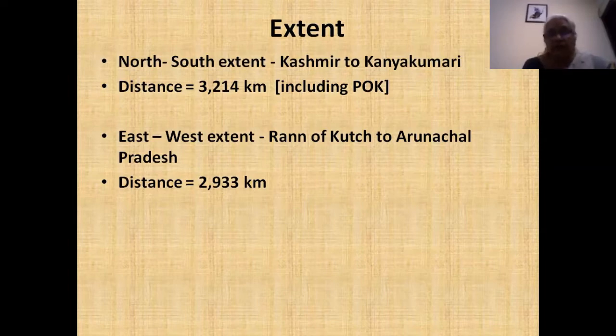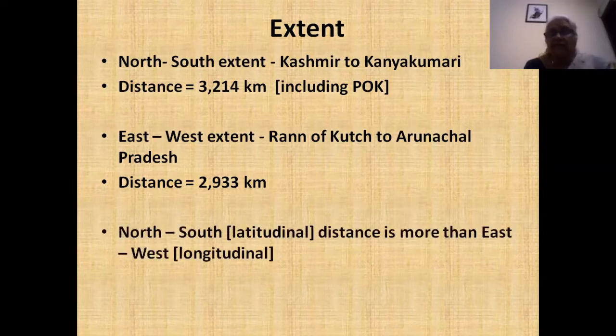So India is located north of the equator, and that is why the Tropic of Cancer goes across India in the center, and that is why you'll find that the east-west extent of India is only 2,933 kilometers. So these are statistics that you need to know.